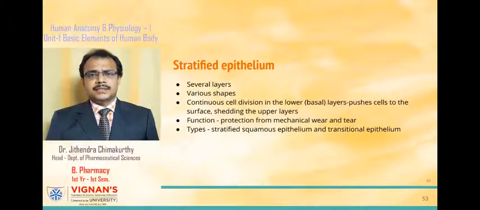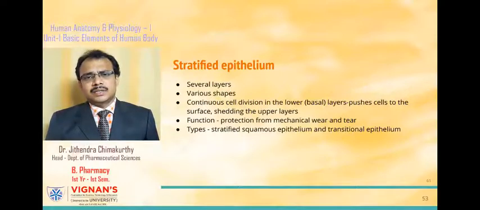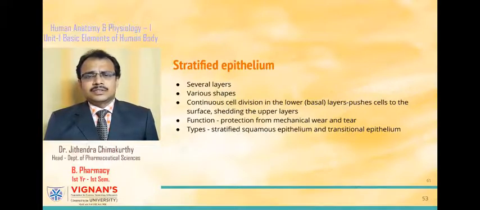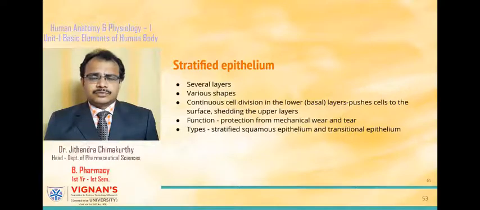Now, let's see about the other type of epithelial tissue. We have seen simple epithelial tissue, and its characteristic nature is that it consists of a single layer of cells on a basement membrane, whereas stratified epithelial tissue consists of several layers of cells and they lack the basement membrane.